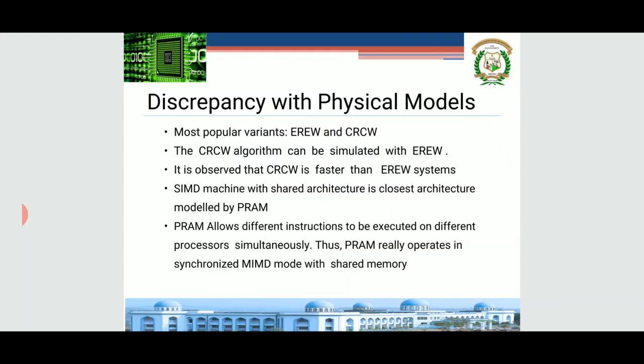You see, PRAM allows different instructions to be executed on different processors simultaneously. We can say that the PRAM model is very much similar to the MIMD machine which we have seen. It can obviously have a model which is very similar to SIMD or else MIMD. That's what the physical actual models are. I have told you 4 different alternatives possible for our PRAMs, whereas physically we can implement 2 out of them, that is SIMD as well as MIMD.